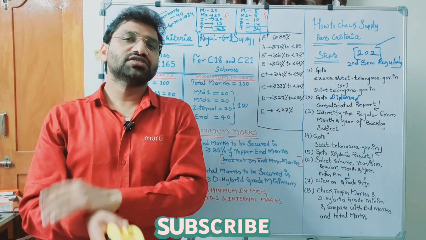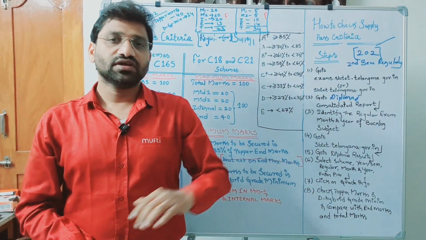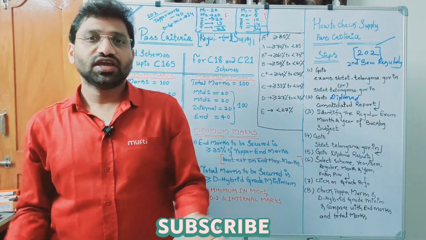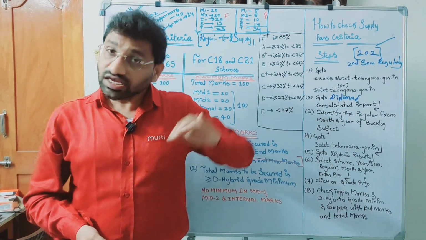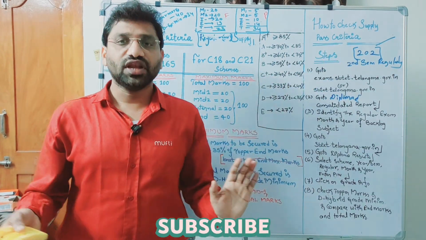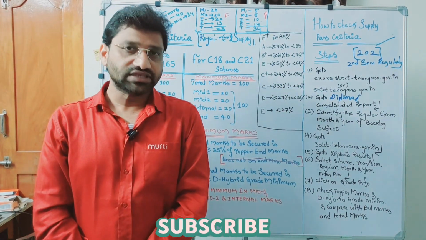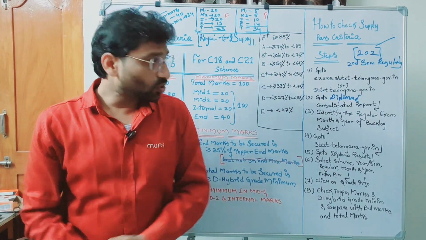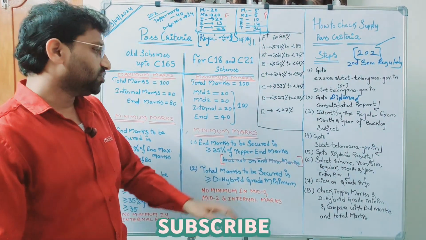If these two conditions are satisfied, that means how many marks you have to get out of 40, and how many marks you have to get out of 100, as per the regular grade information, then only it is to be declared as pass. Otherwise, fail. I hope I have given complete information on this.